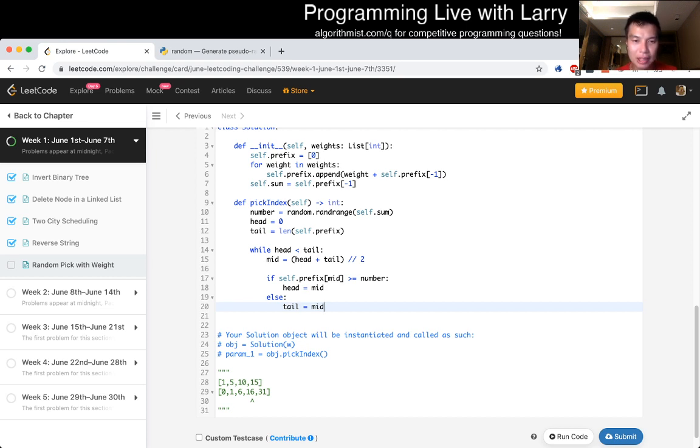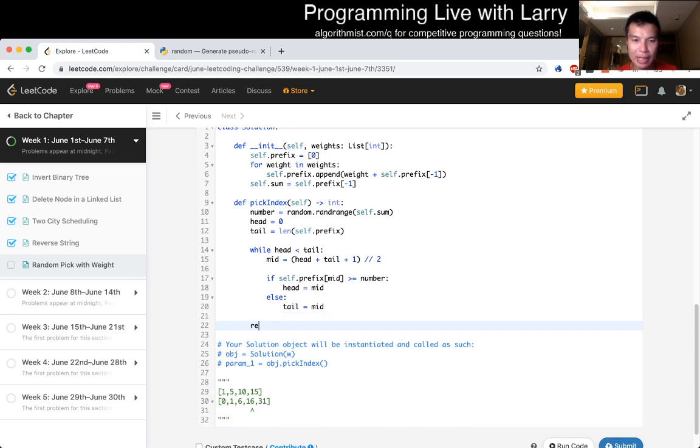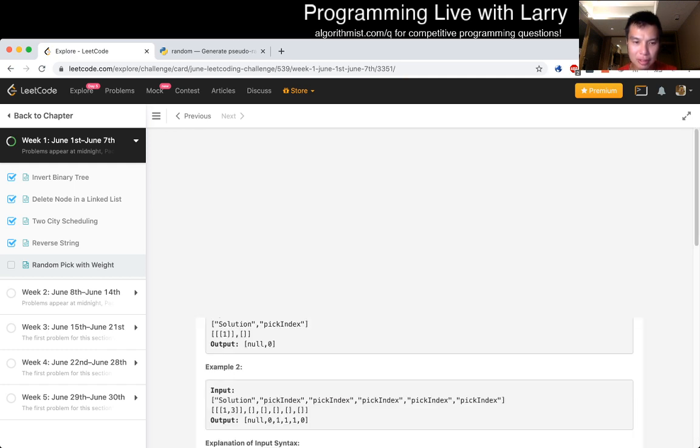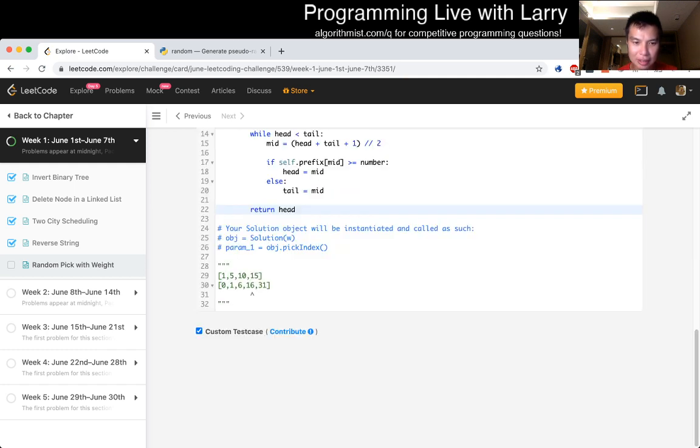This is me double checking that this is correct. It's a little bit off because this will never converge. What we want, because the tail is just saying this, but then because we never moved the head, so if head and tail is equal to 1, then we have to add 1 here so that we double check. Okay. And then now we should be okay with returning head as the index once that happens. Let's put in some test cases.